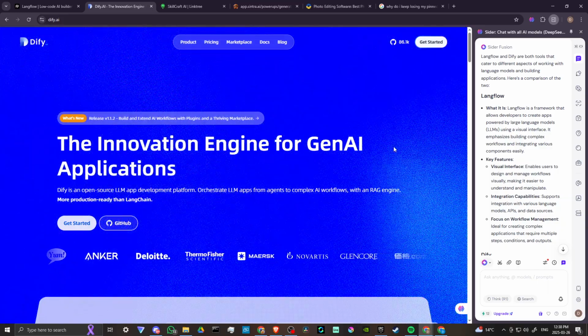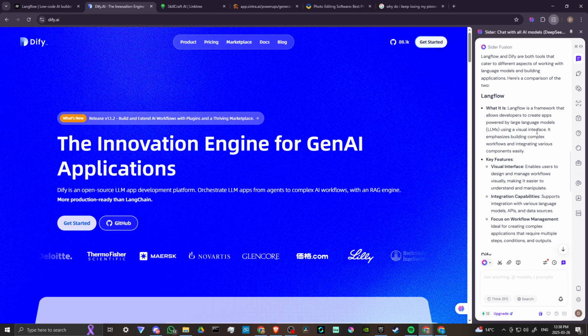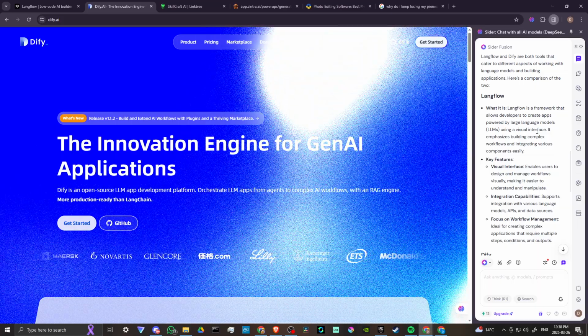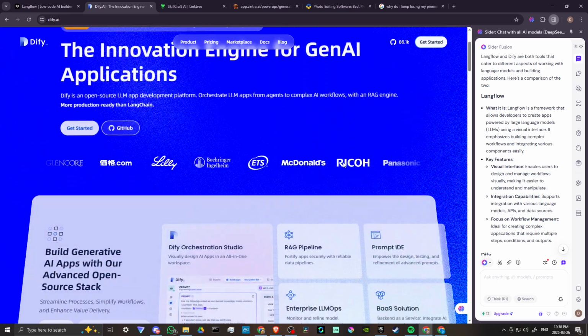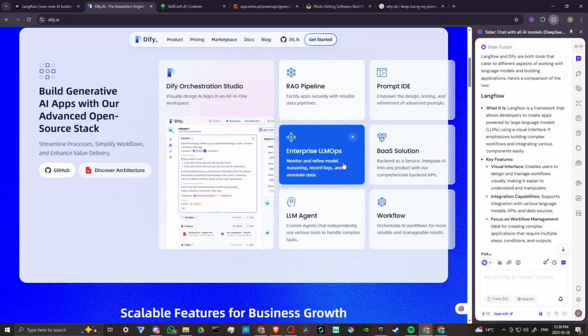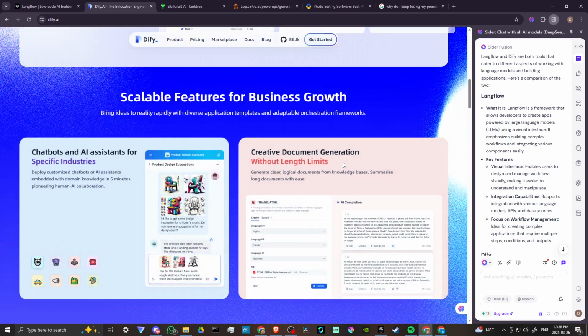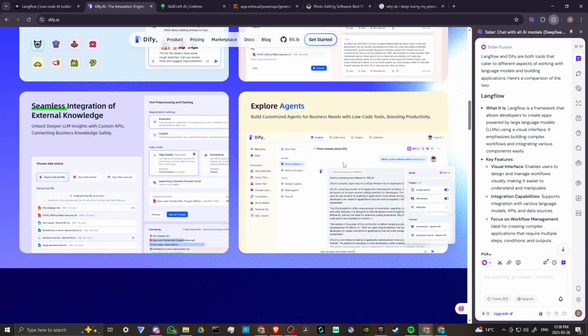Let's take a look with Cider AI to see what the noticeable difference is between the two of them. According to Cider, Langflow and Dify are both tools that cater to different aspects of working with language models and building applications. Here's a comparison of the two. Langflow is a framework that allows developers to create apps powered by large language models using a visual interface. It emphasizes building complex workflows and integrating various components easily.